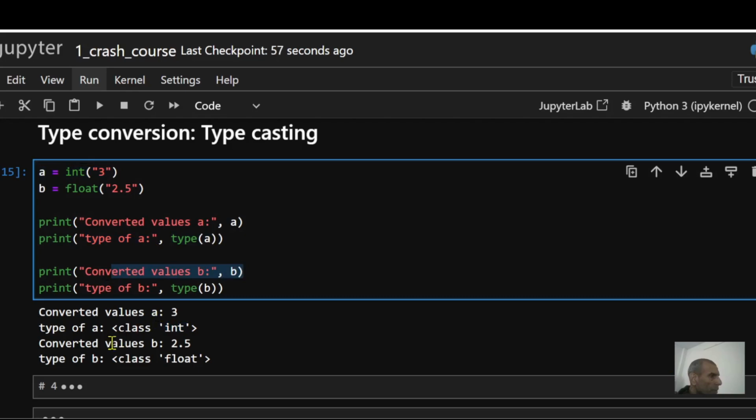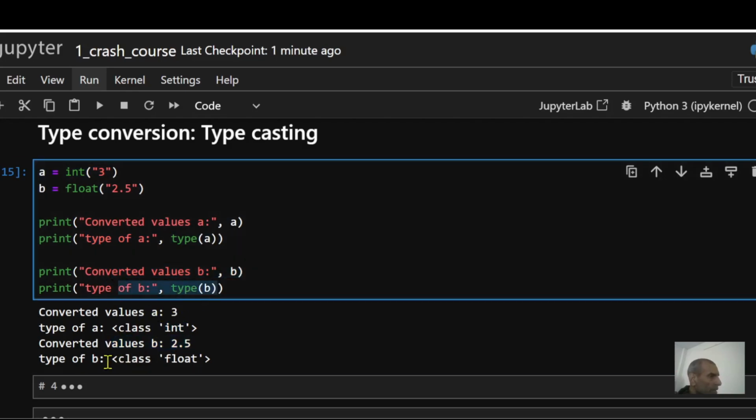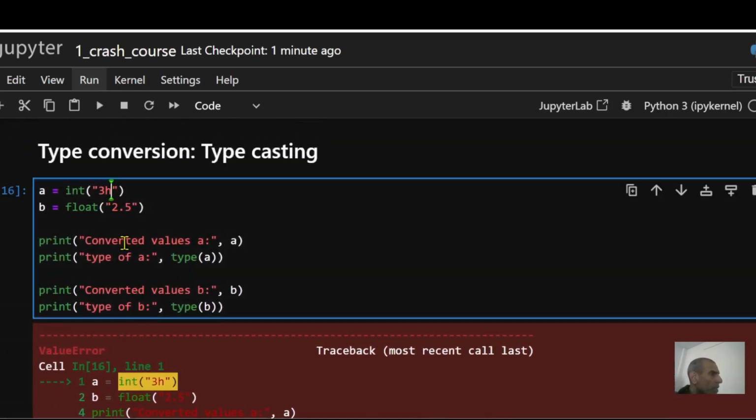Same thing with my b. In this case, it prints out b, that would be b right here, 2.5. And also it prints out the type of b. In this case, it's float. Now, if I say something else, let's say 3oh, and if I run this, it's going to give me an error because 3oh cannot be converted into an integer.